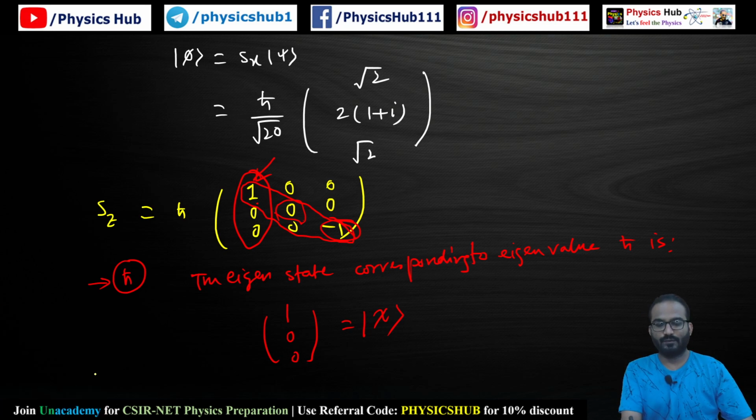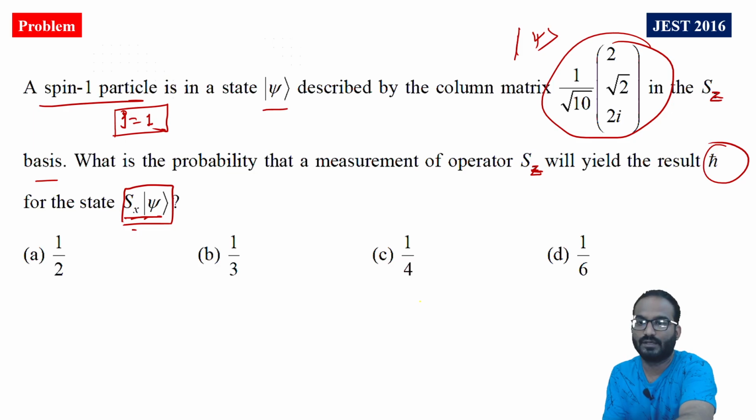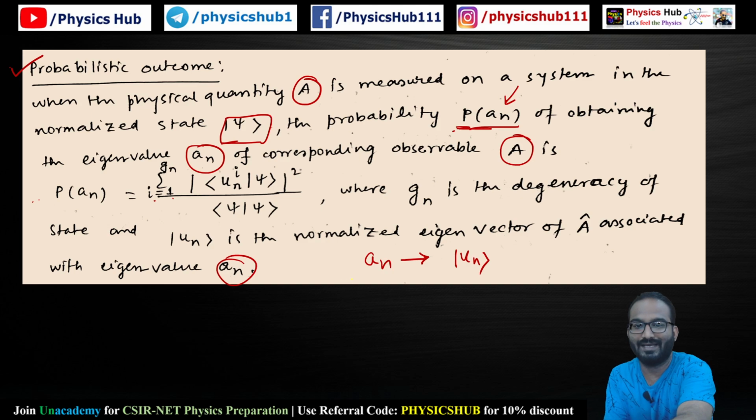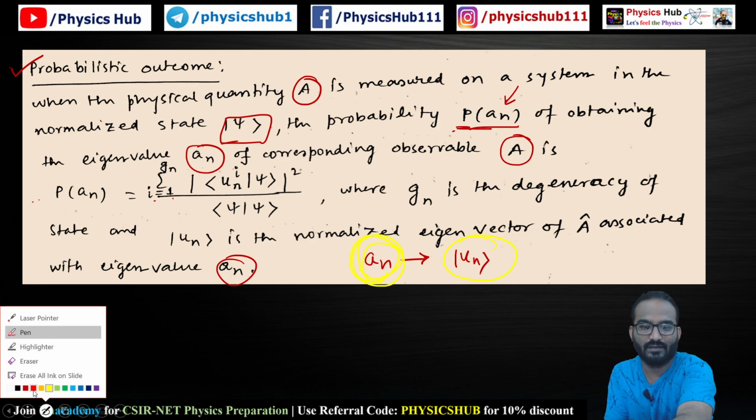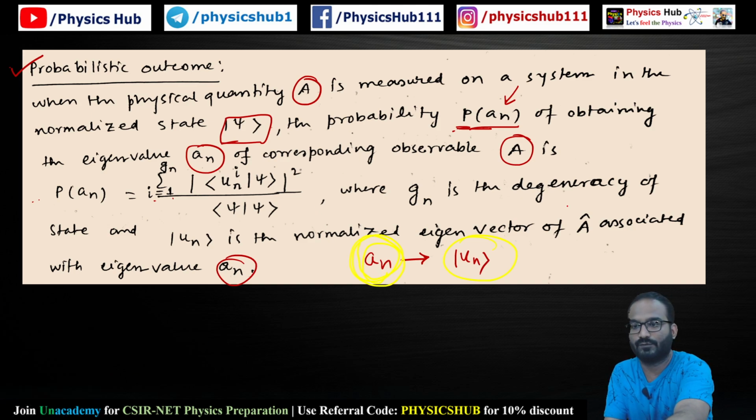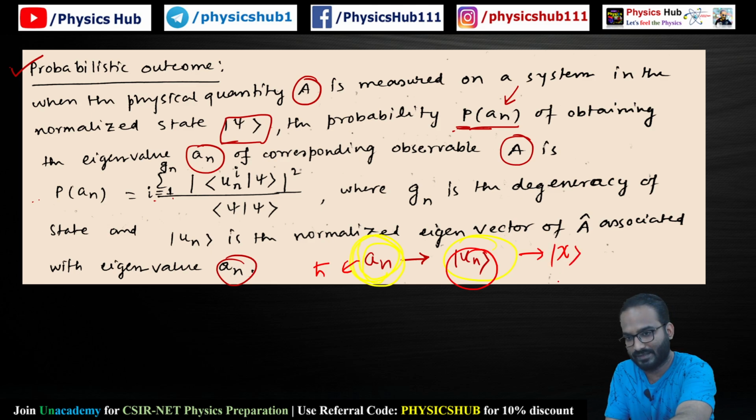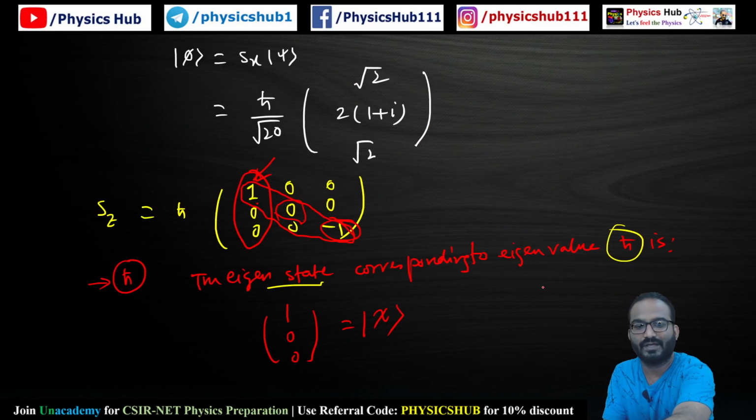Okay, so we have got the eigenstate corresponding to the eigenvalue H cut. Like in the postulate, we have talked about this an. So this an is H cut and this un is 1 0 0. If you can relate this postulate with the given problem, this an is like H cut and this un is like the column vector chi, which is given by 1 0 0. So we can apply that formula.